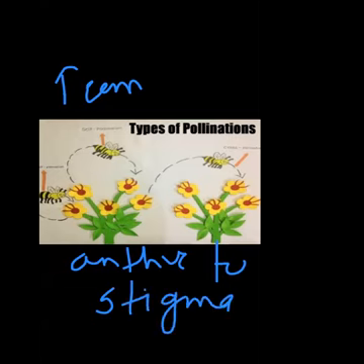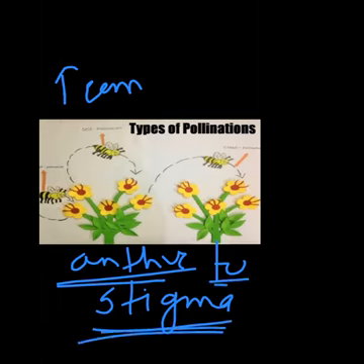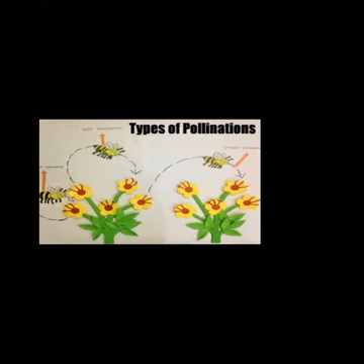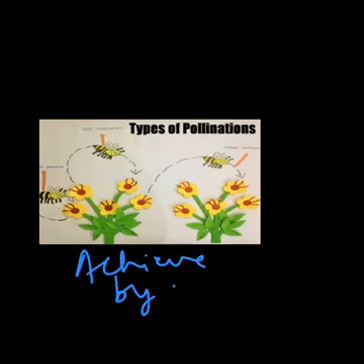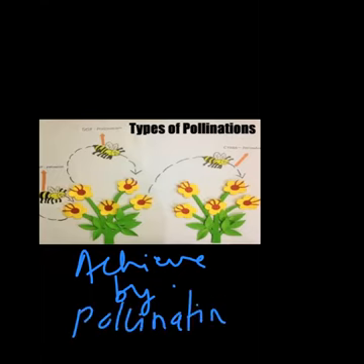You know very well, children, now what the anthers are, male reproductive part of the flower, to the stigma, that is the female reproductive part of the flower. And this can be achieved by pollinating agents.